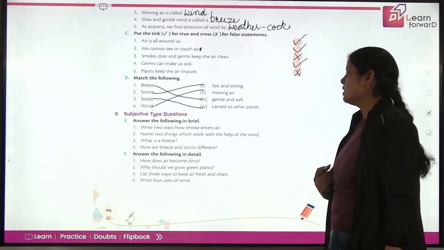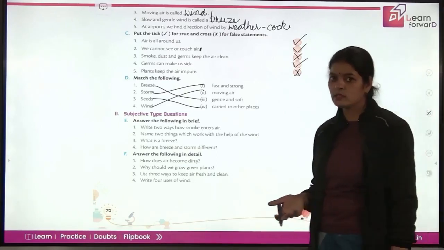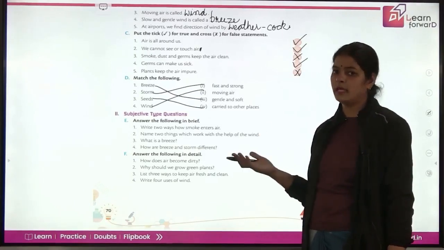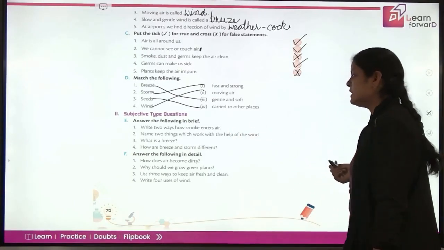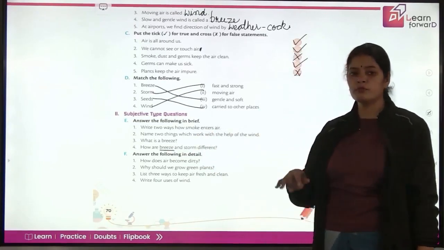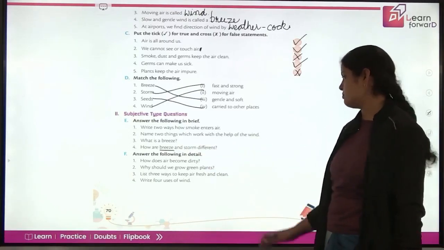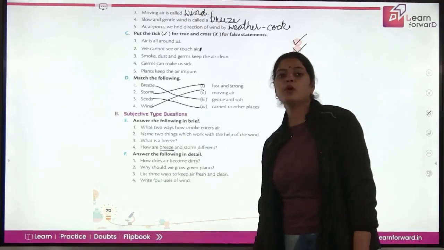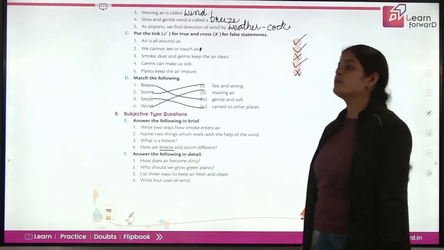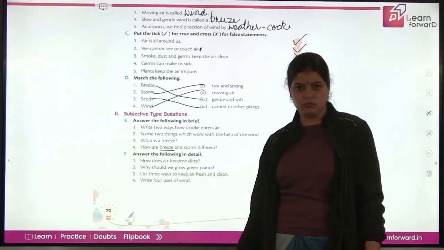Name two things which work with the help of the wind. Sailboats, aeroplanes and drying of clothes. What is a breeze? Slow and gentle moving air is called a breeze. How are breeze and storms different? A breeze is slow, pleasant and very soft moving air, while fast and strong moving air is called a storm. How does air become dirty? By pollutants, by germs entering it, by smoke from the factories and vehicles, or by sneezing and coughing of a diseased person.